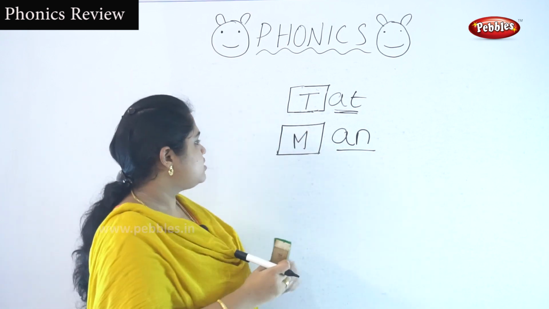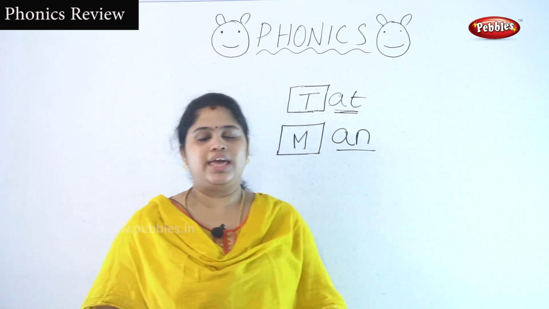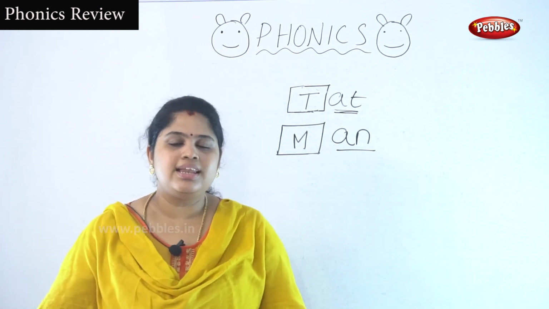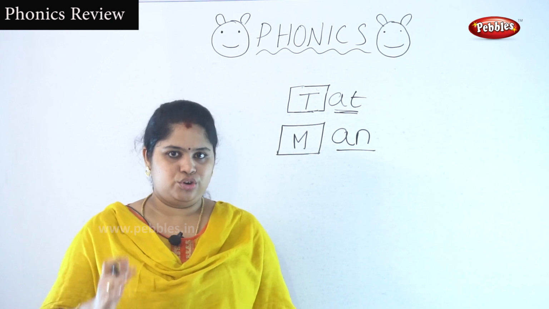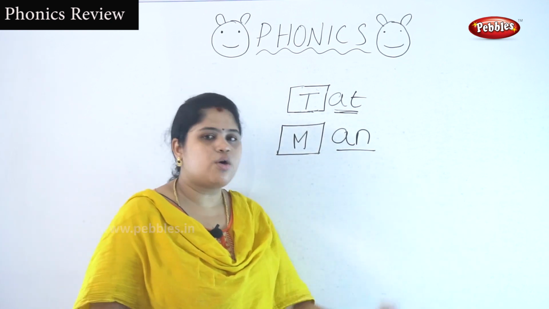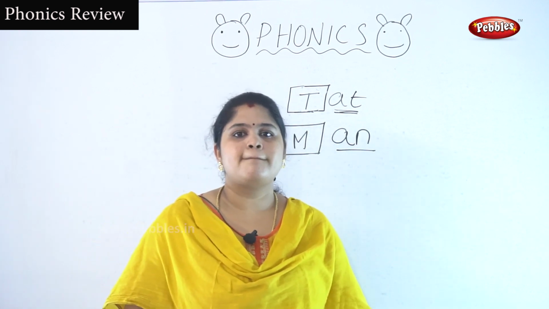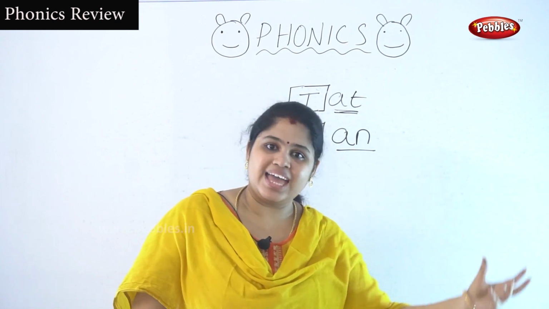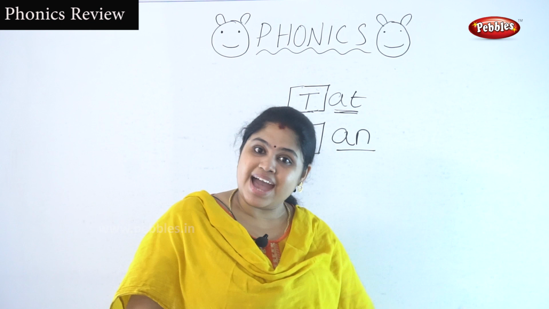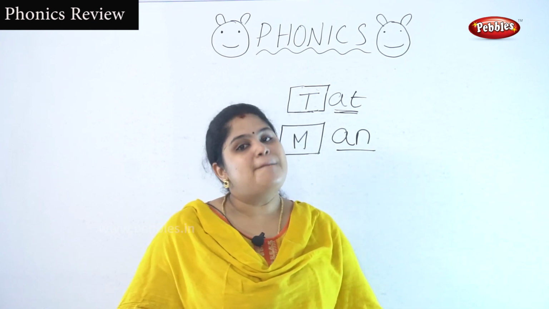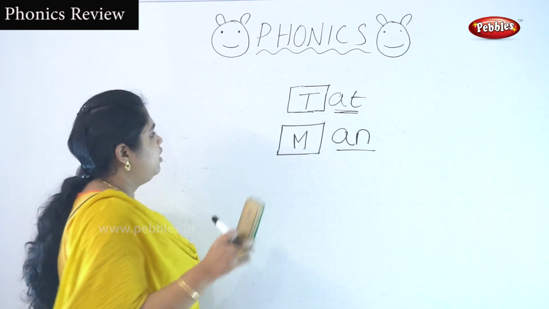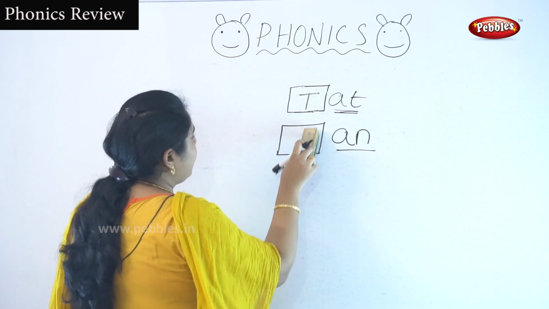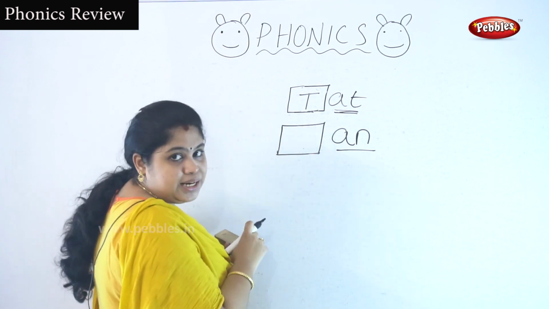Okay, what is the sound of the two-letter word A and N? A and N sounds like an. Very good, you know already, isn't it? Okay, what is the sound of the letter M? M. M and man. Yes, you are getting the man. Very good. Now I am going to write letter P.